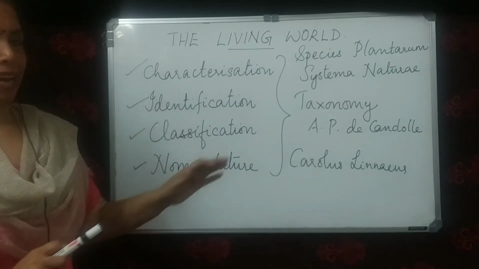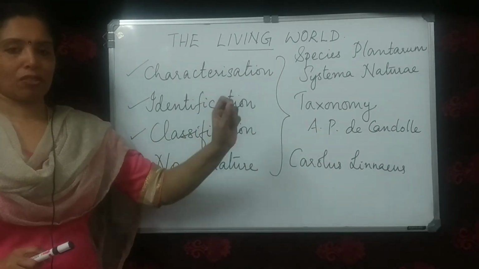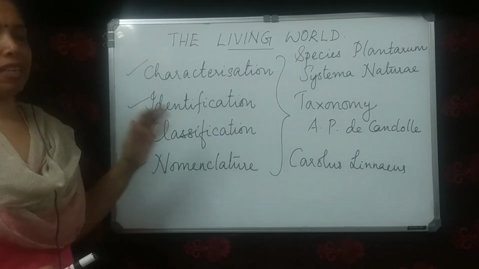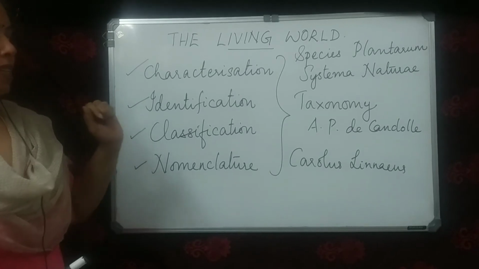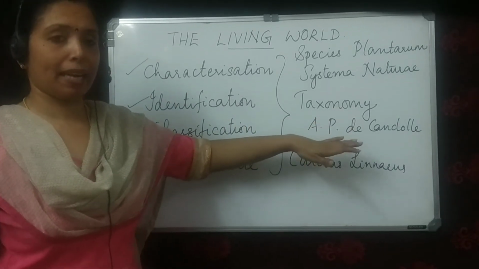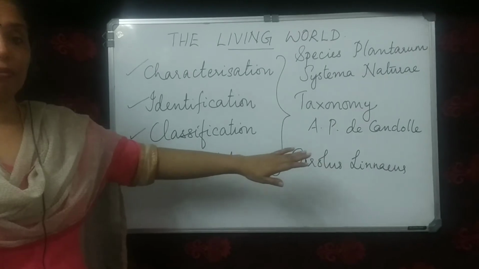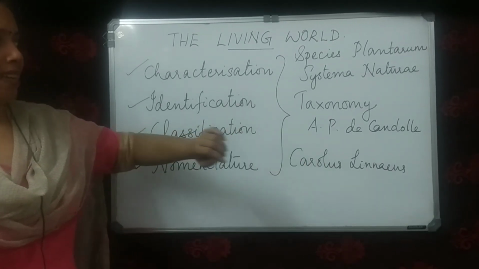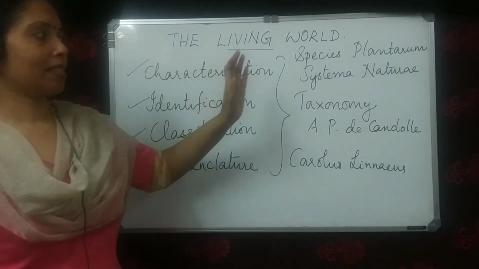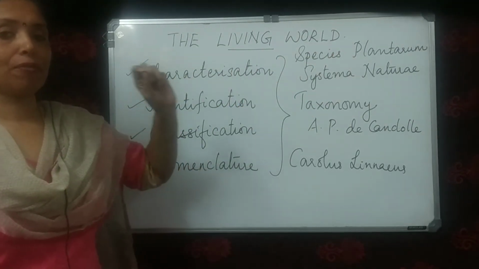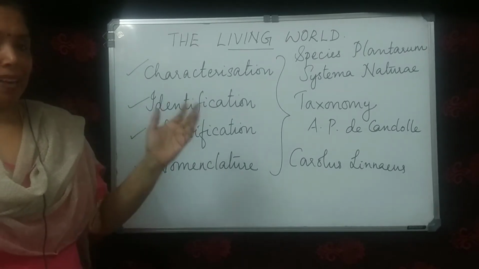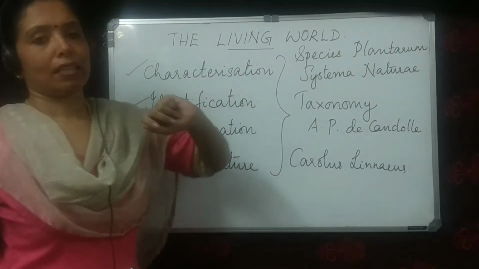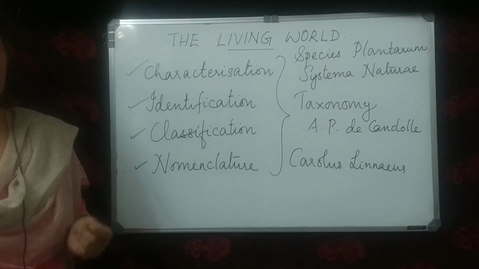So once again, what is taxonomy? Taxonomy is the branch of biology which deals with identification, classification, and nomenclature. The term taxonomy was coined by A.P. de Candolle, and the father of taxonomy is Carolus Linnaeus. In his publication titled Species Plantarum, he gave the classification of plants, and in another publication named Systema Naturae, he gave the classification of animals.